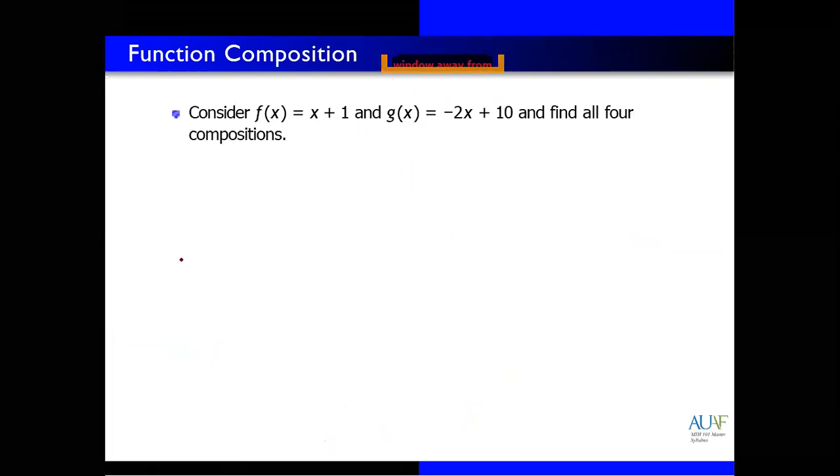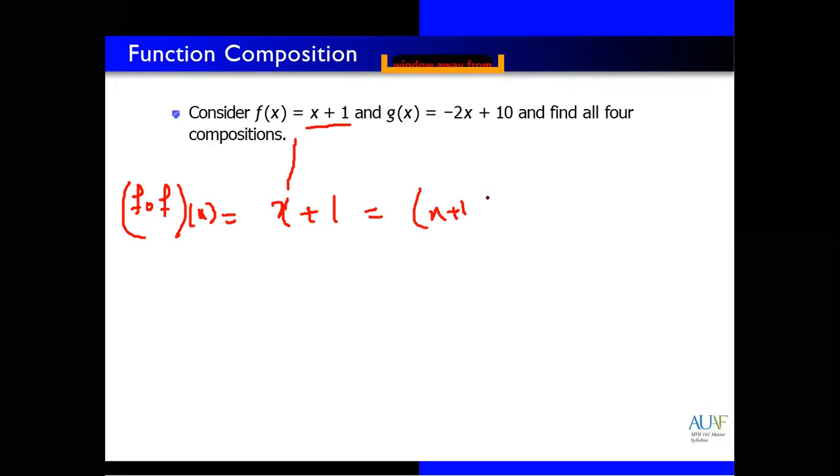Now let's suppose I want f composition with f. So first of all, write down the f function, x plus 1. Now replace x with the same whole function x plus 1. So we have x plus 1 and then at the end write down 1. This means x plus 2.